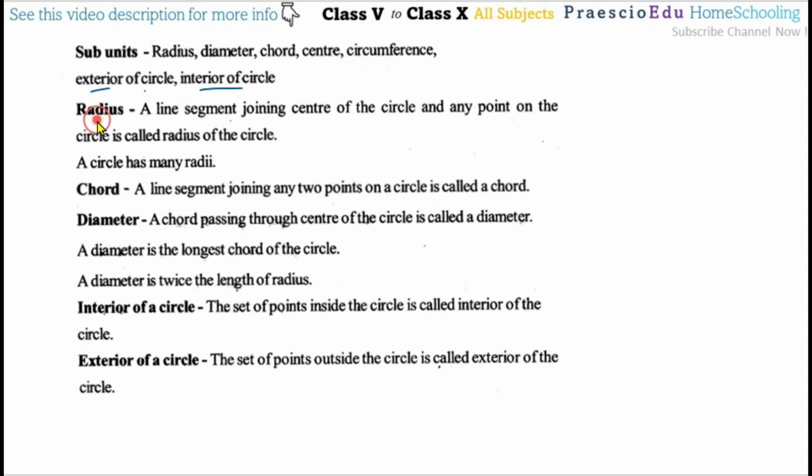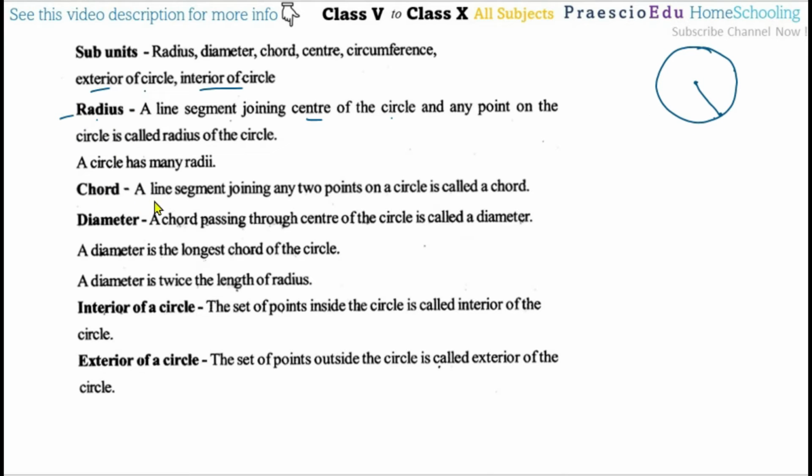So radius means what exactly? The radius is a line segment joining the center of the circle and any point on the circle. Suppose this is a circle, and this is the one point, which is called the center of the circle. Any point on the circle, suppose this is one point, and the line joining the point on the circle and the center is called a radius. So this is a radius.